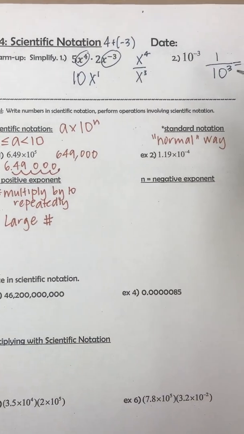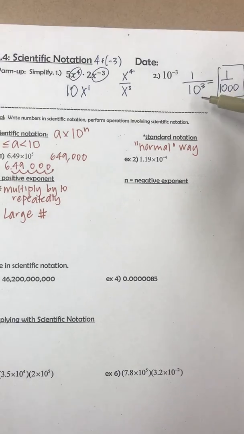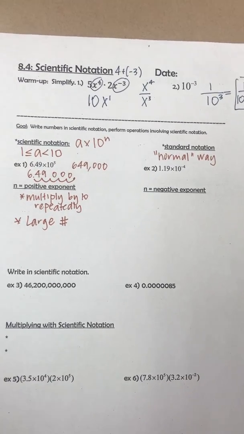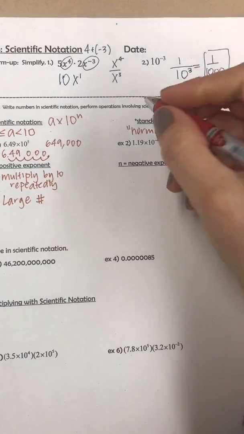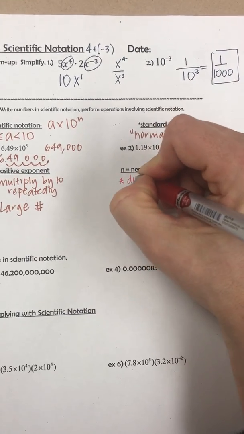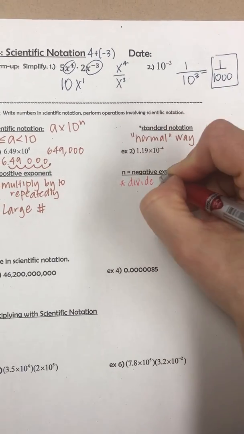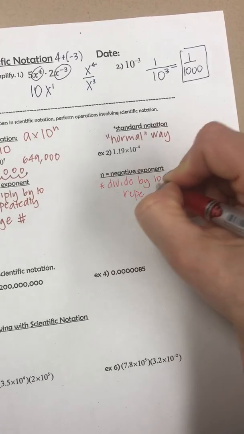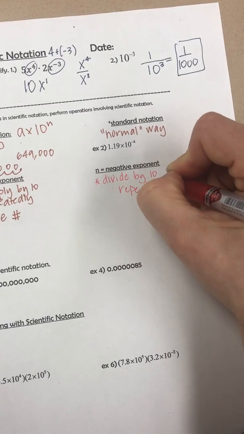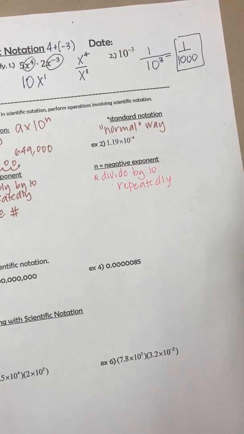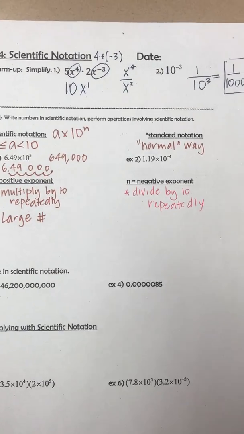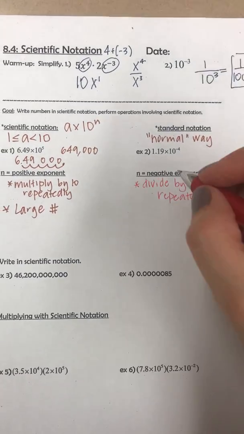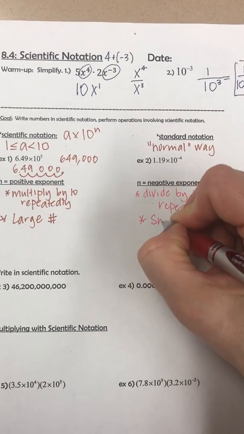So a negative exponent, like we learned up here, is really like dividing by 10. So when we have a negative exponent, it's like dividing by 10 repeatedly. So when we do that, it becomes a really small number.